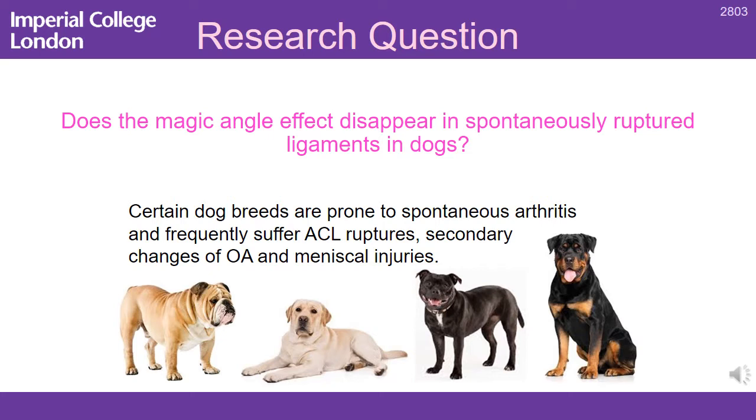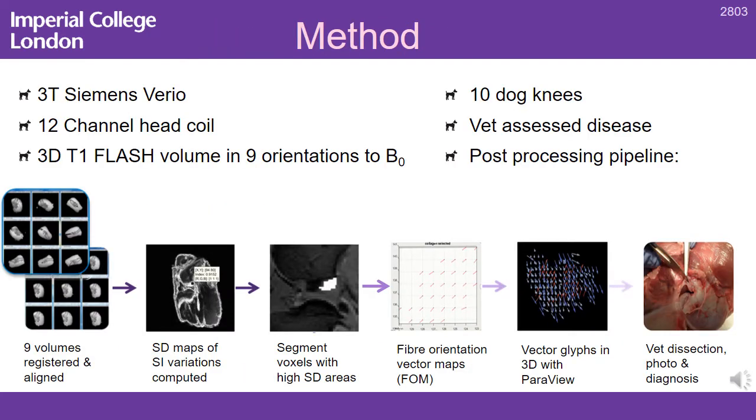At the bottom of the slide, you can see photographs of 4 dog breeds that are more prone to suffering with ACL ruptures, osteoarthritis, and meniscal injuries. Method. Ethical approval was granted to include in the study larger dog breeds euthanized at the vet hospital, where owners had given permission for a post-mortem examination.